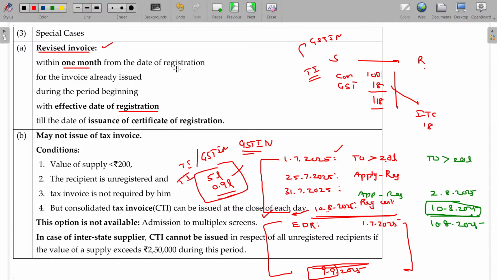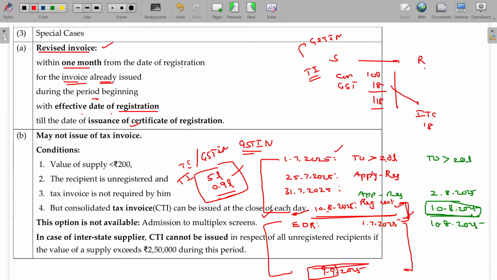Within 1 month from the date of registration, for the invoices or documents already issued, during the period beginning from the effective date of registration, what is the effective date of registration? From this date till the date of issuance of registration, this date. In this period, whatever transactions happened, dummy bills are there, you replace the dummy bill with the revised invoice. That tax invoice will have "revised tax invoice" in the title.